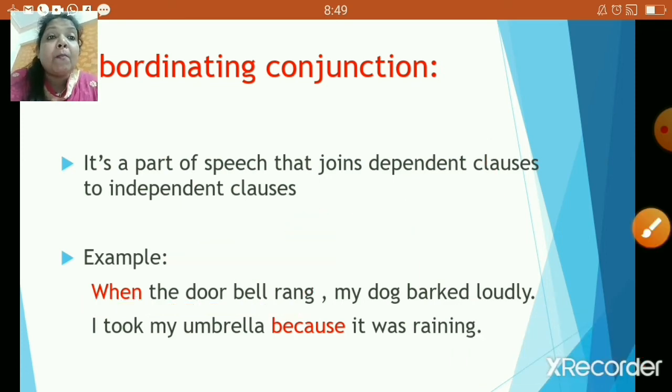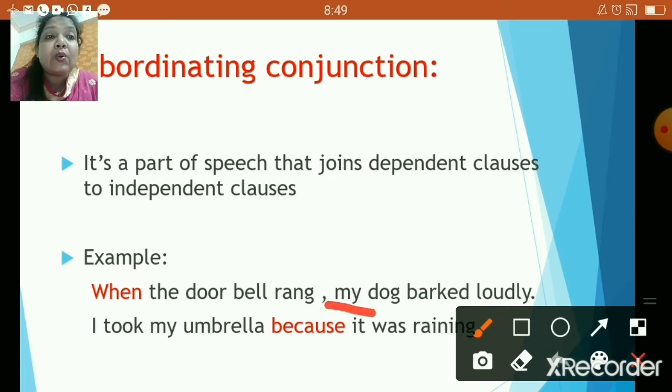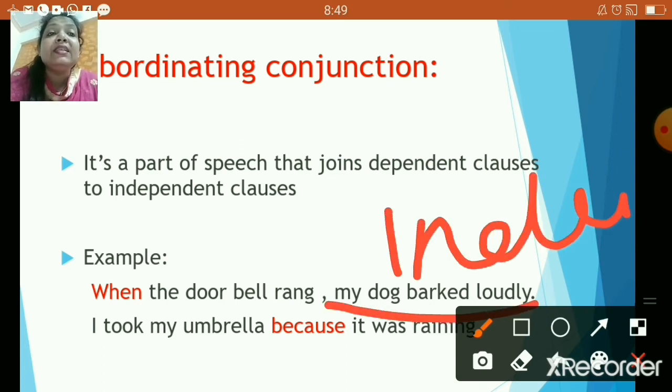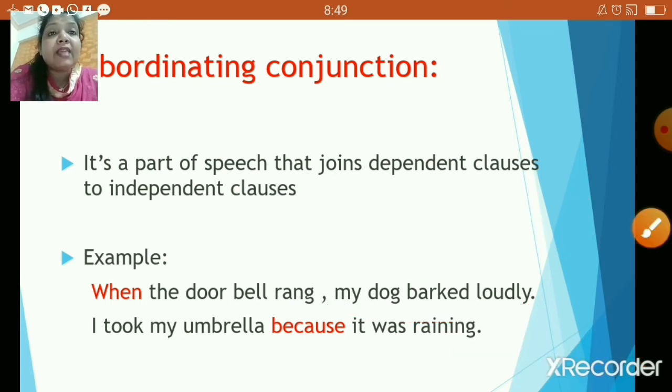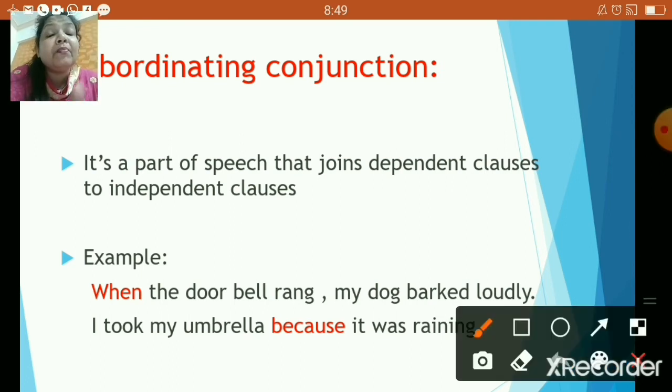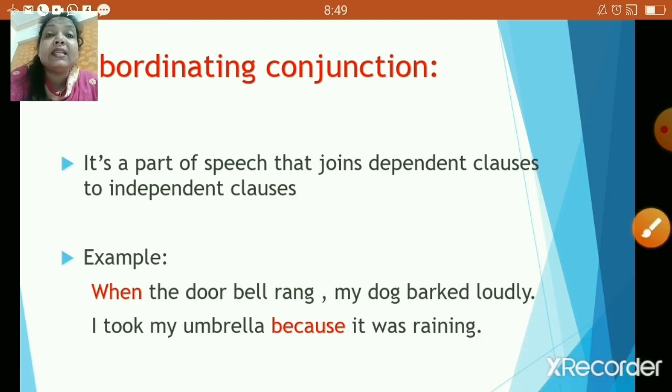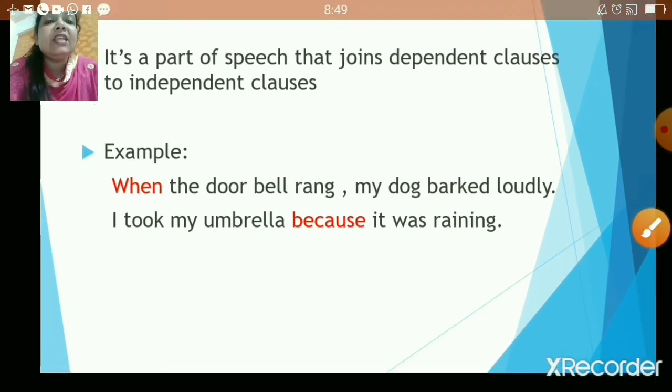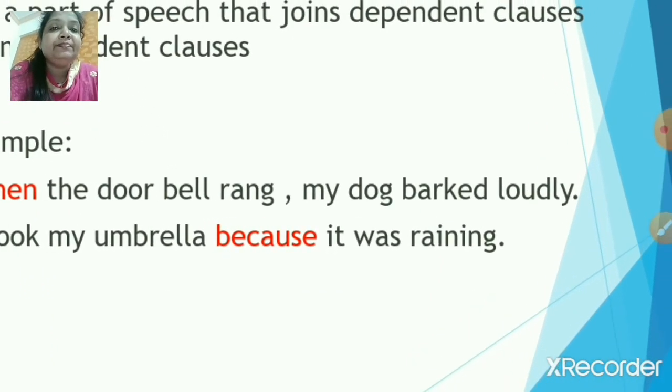And "my dog barked loudly" is an independent clause because it is making sense. My dog barked loudly. It makes sense. Now let us go to the next one. Now remember, children, with a subordinating conjunction, it's not necessary that the words will come only before the sentence. It might come between the sentence as well. So that is the reason I'm giving you the second example.